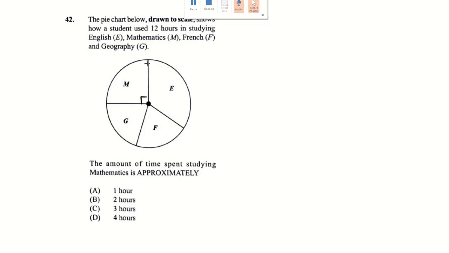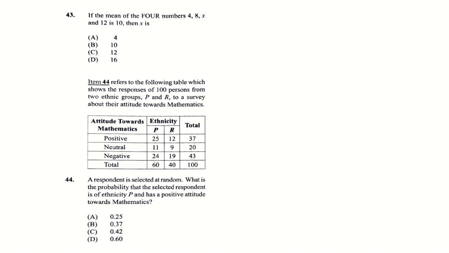So we know this is a quarter, and the entire thing is 12 hours. A quarter multiplied by 12 is equal to 3. So the amount of time she spent studying mathematics is approximately 3 hours, and that's how you would have gotten this answer.